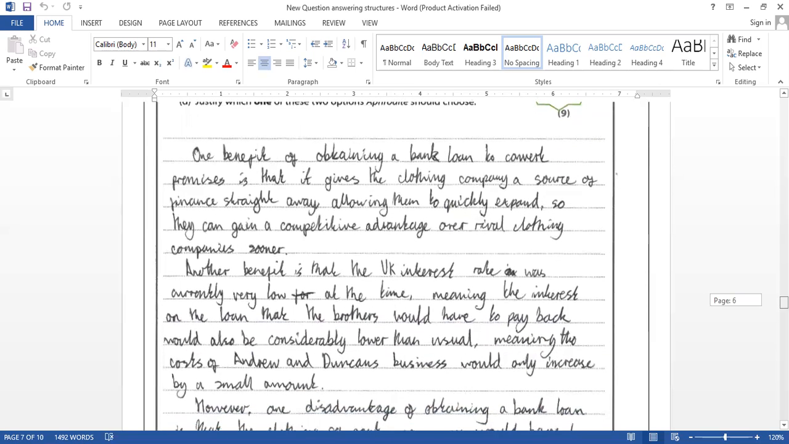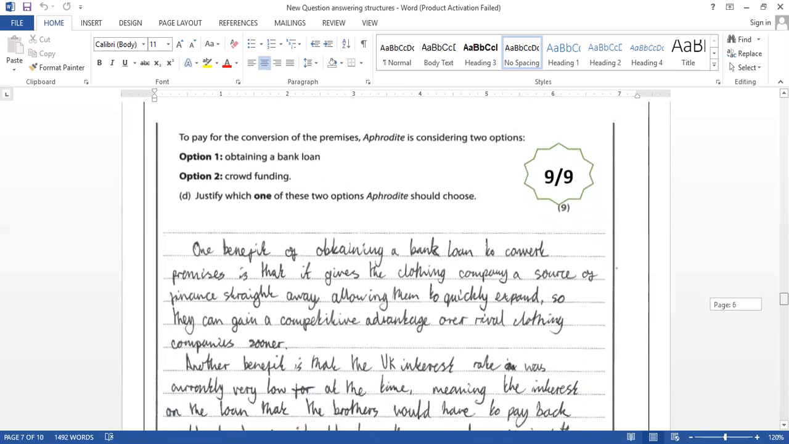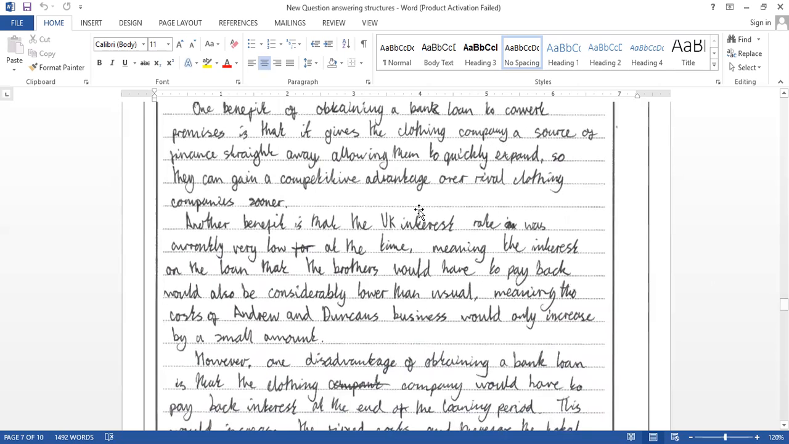Look at the answer that they started with. One benefit of obtaining a bank loan to convert the premises is that it gives the clothing company a source of finance straight away, allowing them to quickly expand. So first of all, they give one advantage: a source of finance straight away. Crowdfunding will not give the source of finance straight away. It will take some time. With crowdfunding, you have to wait some time after applying, but a bank loan is not like that. They are giving the loan on the spot. So as a result, you can quickly utilize that money for expansion.